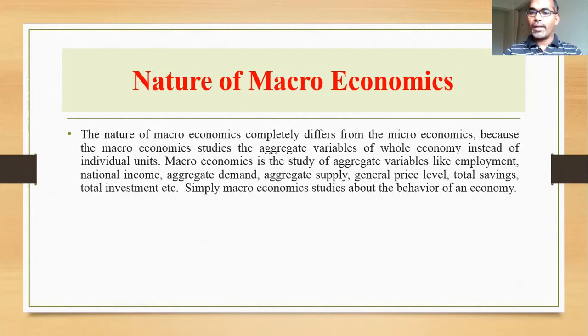More importantly, macroeconomics deals with elements like general price level, aggregate supply, aggregate demand, national income, total savings, total investment. So its nature is completely different from micro. Based on the elements it deals with, we can understand what macroeconomics' nature is. That's what I'm going to present with the support of this text.